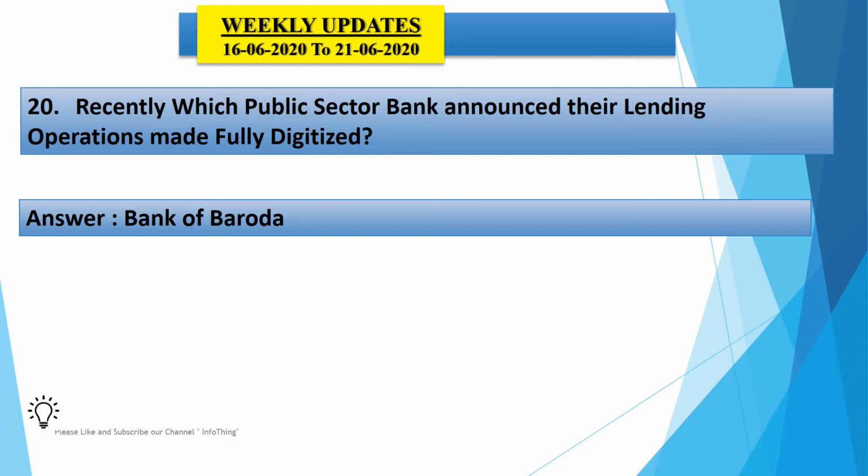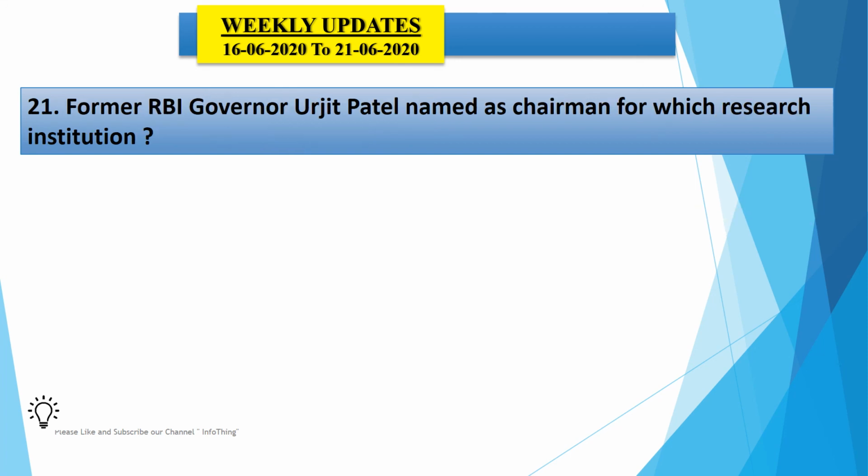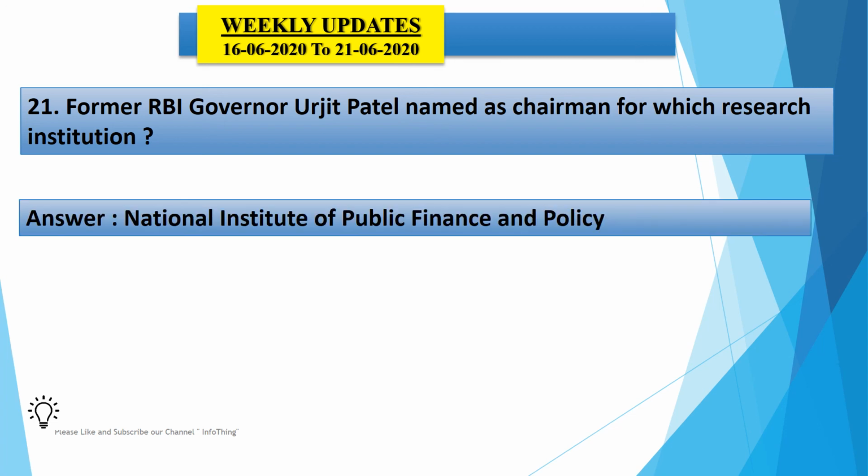The tagline of Bank of Baroda is India's international bank. Now the next question says, the former RBI governor Urjit Patel was named as chairman for which research institution? So the answer is National Institute of Public Finance and Policy. He is Urjit Patel ji, our former RBI governor. The National Institute of Public Finance and Policy is an autonomous research institute under India's Ministry of Finance.